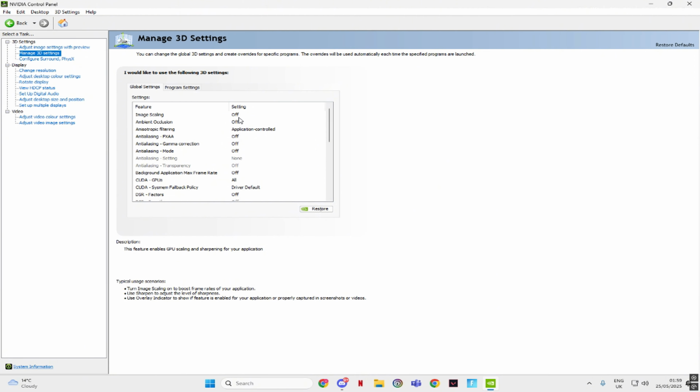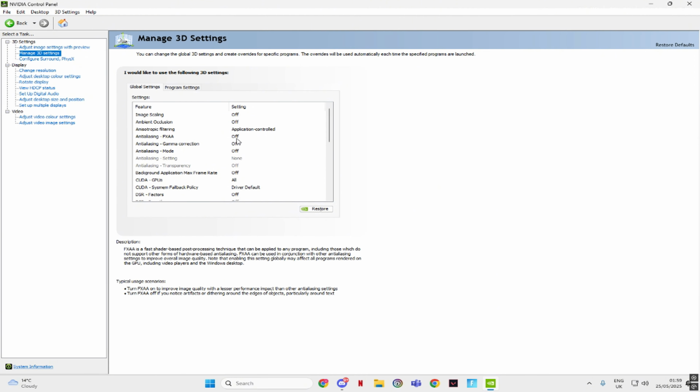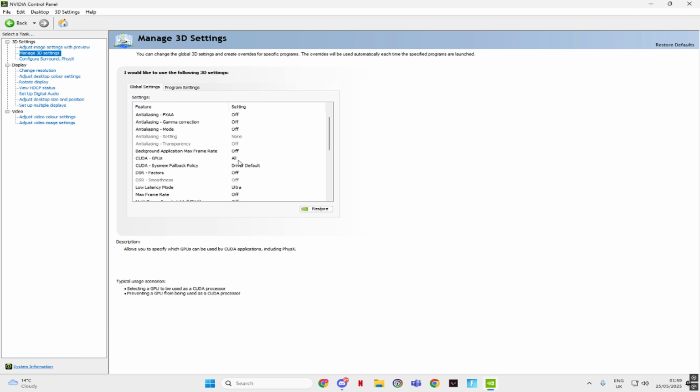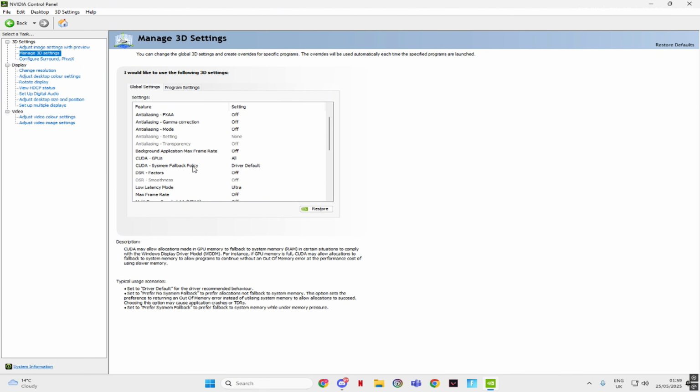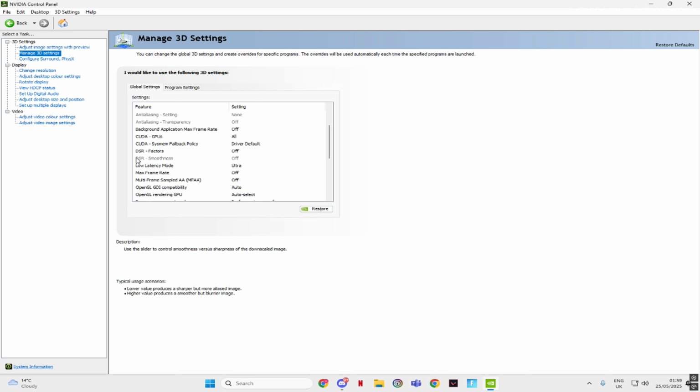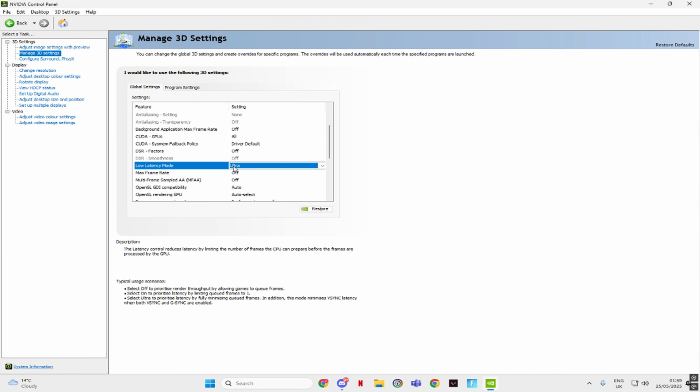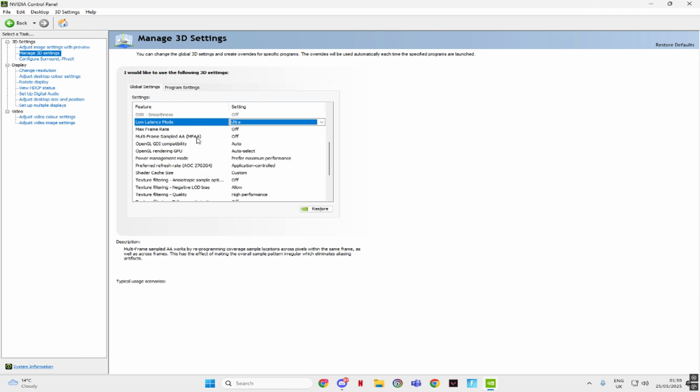We're going to have Image Scaling off, this off, Application Controlled, off, off, off, none, off, off, and CUDA GPUs all. CUDA system fallback policy driver default. DLSS factors off. DSR smoothness off. Now low latency mode, you want to put it on ultra. Max frame rate off. Multi-frame sampled AA off.